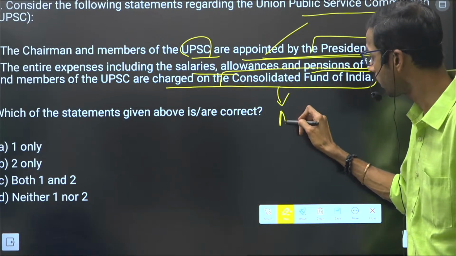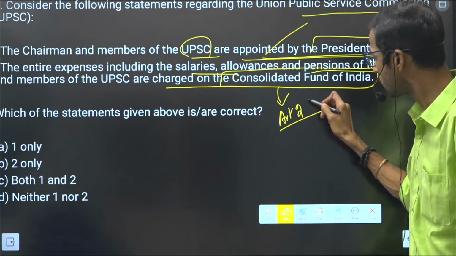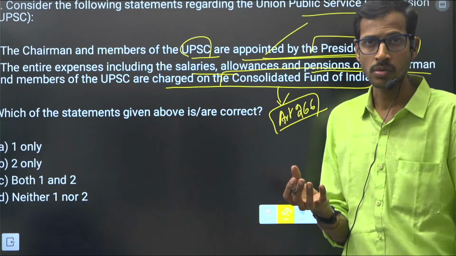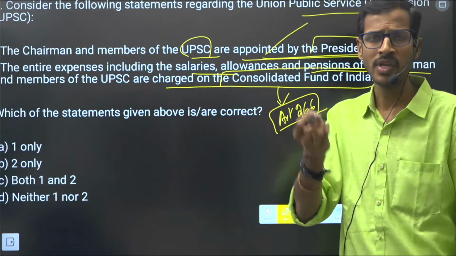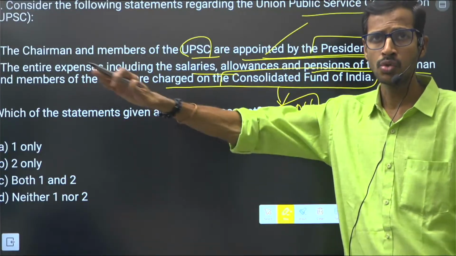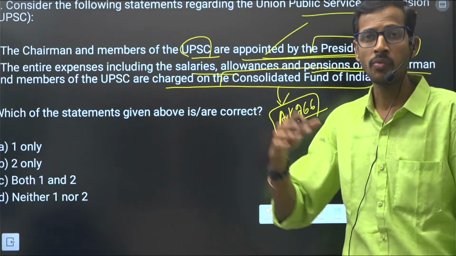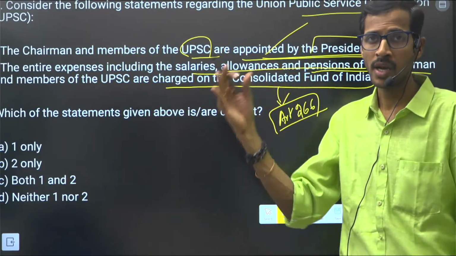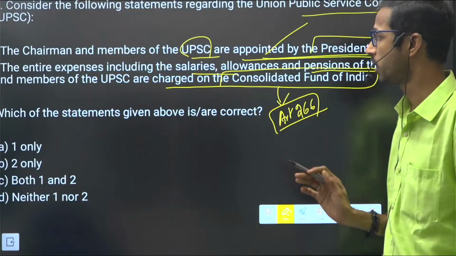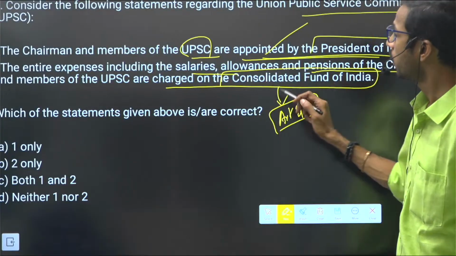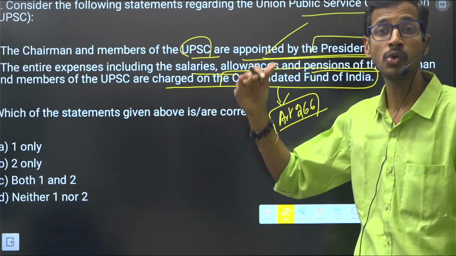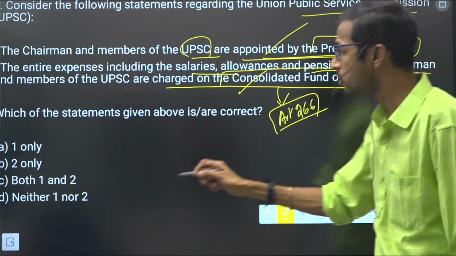What is the article here? Article 266, right? The main governmental accounts, primary accounts, all taxes and fees go to the Consolidated Fund of India, and we take the salaries and allowances of the public authorities from this Consolidated Fund of India only, right? So this is also correct. This indicates the independence of the UPSC also, right? So both statements are correct here.